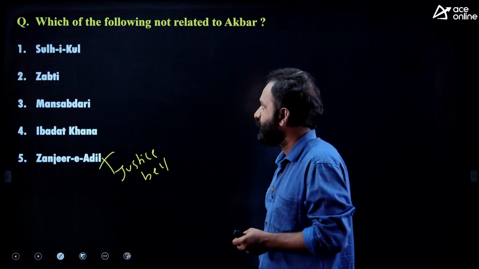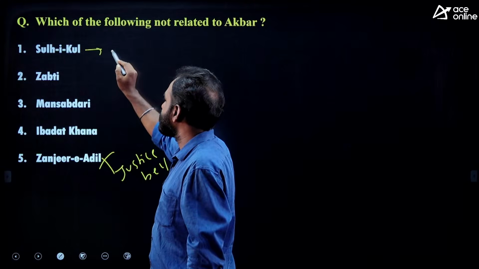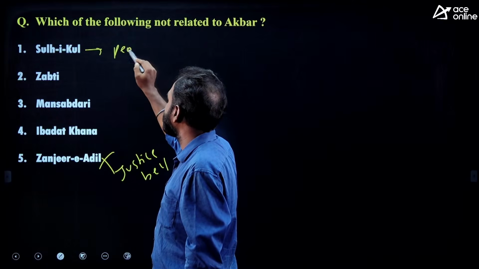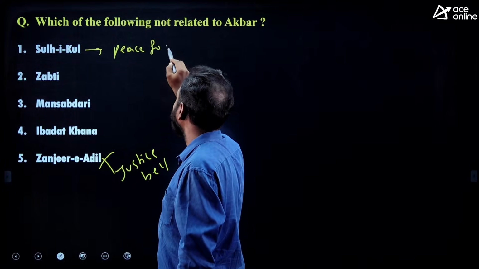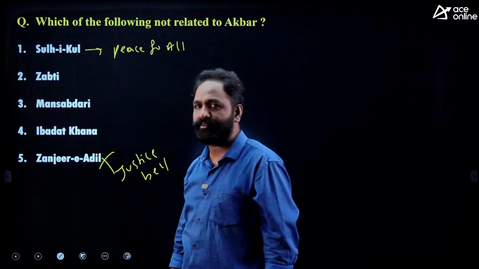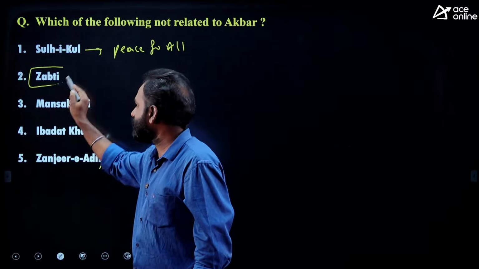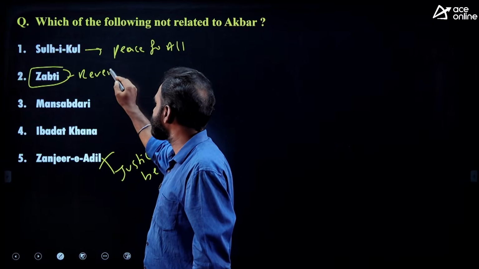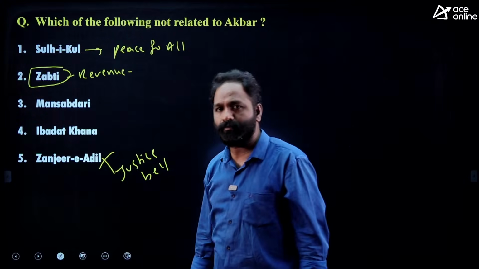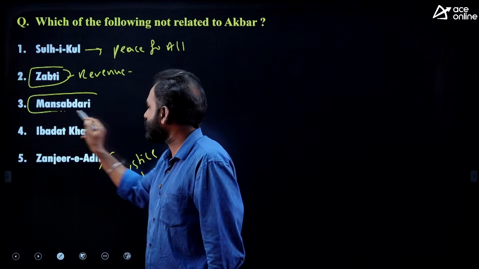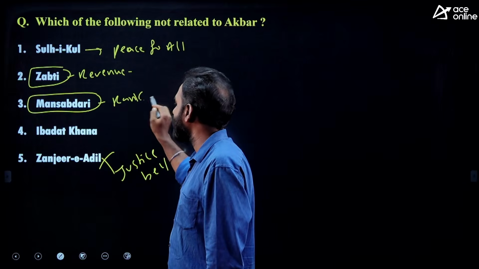The next one, Sulh-i-Kul, is nothing but called peace for all. It is a kind of Sufi philosophy followed by Akbar. The Zabti system is a revenue system introduced by Todar Mal. The Mansabdari system is nothing but a rank system.